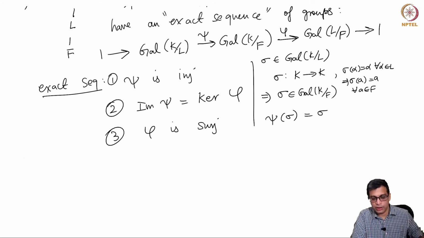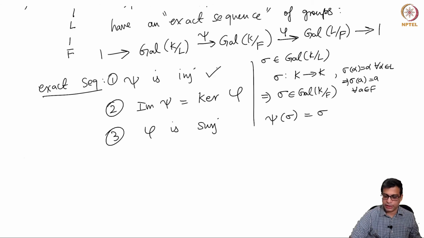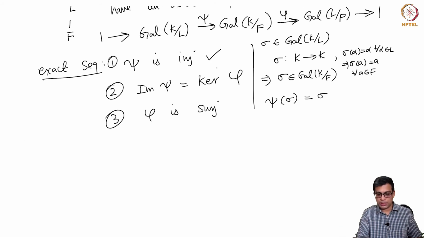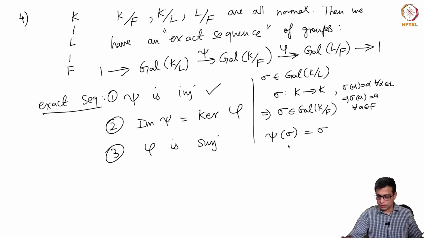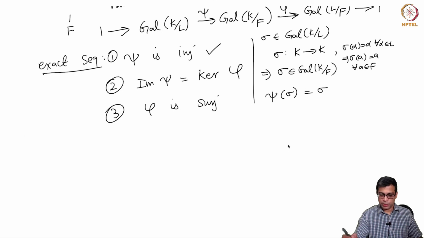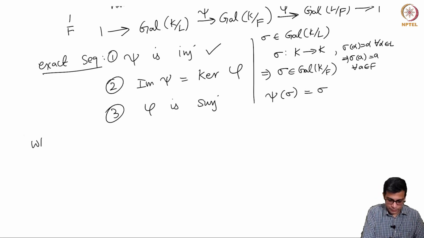Psi is simply an inclusion, and it is certainly injective, because if sigma is not the identity, its image, which is again sigma, is not the identity. So that is okay.